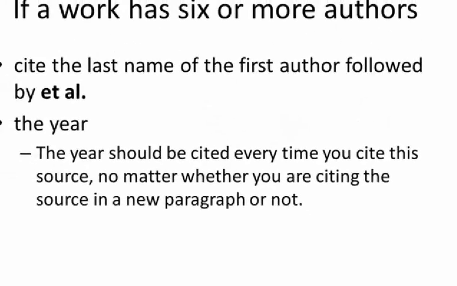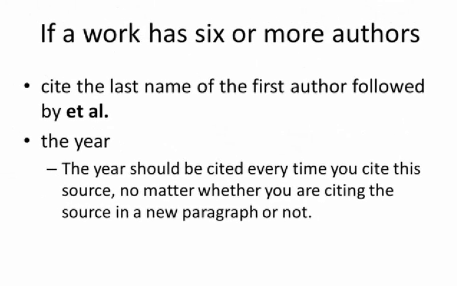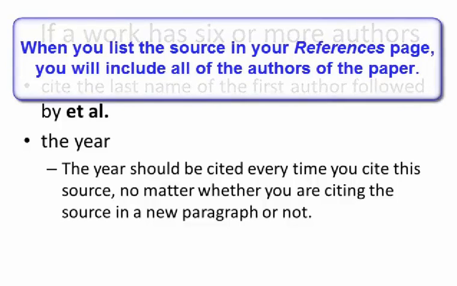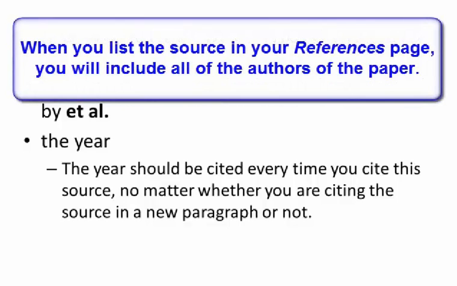If a work has 6 or more authors, cite the last name of the first author, followed by et al. You'll do this every time you cite the source, and you'll cite the year every time you cite the source as well, no matter whether you're citing the source in a new paragraph or not. Keep in mind that when you list the source in your references list at the end of your paper, you will provide all 6 authors' names. It's just when you're citing it in the paper that you use only the first author's last name, followed by et al.